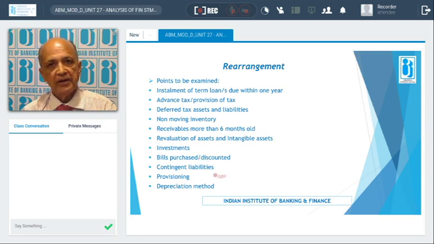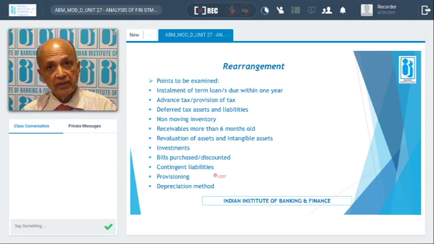Then contingent liabilities. Contingent liabilities are invariably neither a current asset nor a non-current asset. They should be shown by way of a footnote. But we have to see, for example, if there are sales tax dues. Normally sales tax claims come, and the borrower or unit may make an appeal to the appellate authority. If the appeal is rejected, it can still be shown as a contingent liability, that is, as a footnote in the balance sheet.